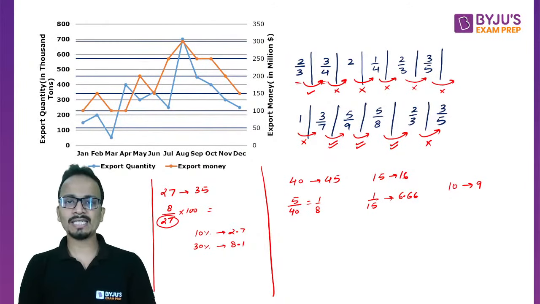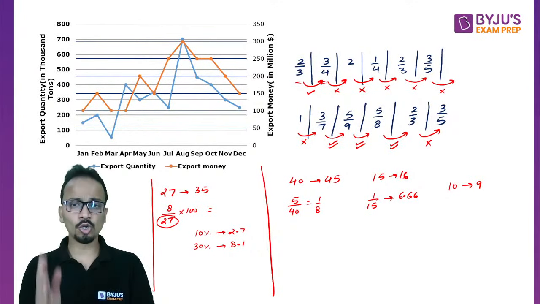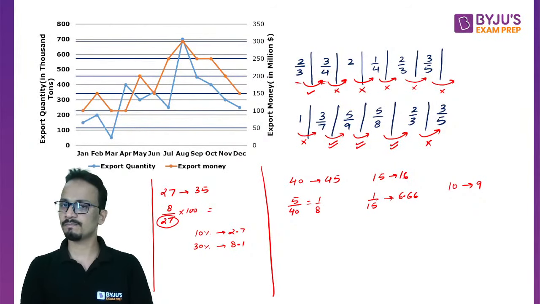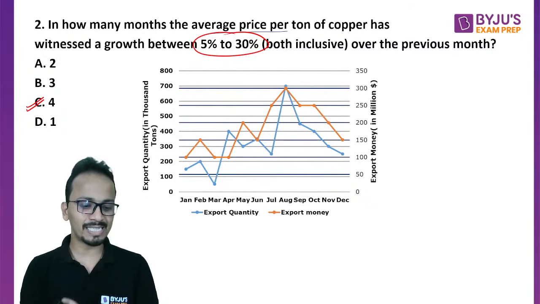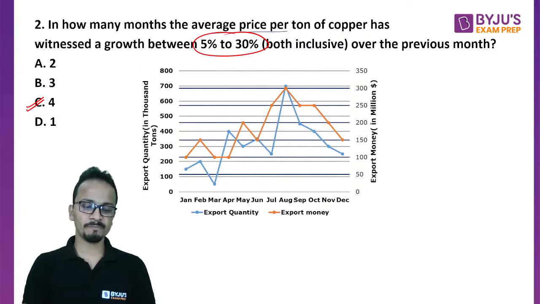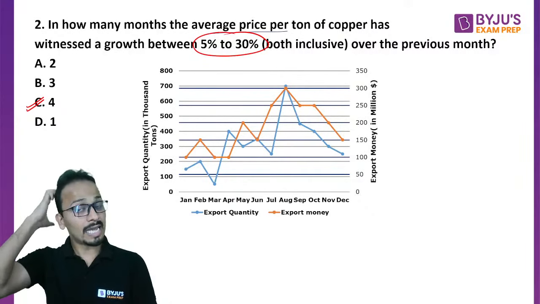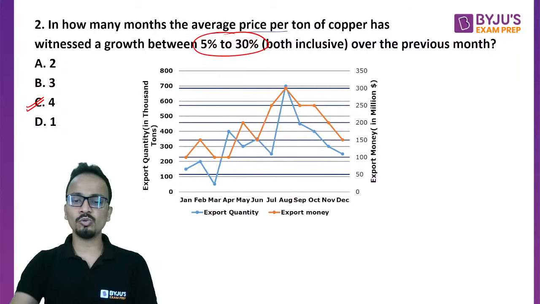Okay, now just look at all the cases which I have selected, all of you. So there are 4 cases in which the growth is happening, which is between 5% and 30%. All right. So going back to the question, answer will be option C. So there are 4 such instances in which this is happening. All right. Am I clear? Now, please look at this particular type of calculation once again if someone has not able to understand this.